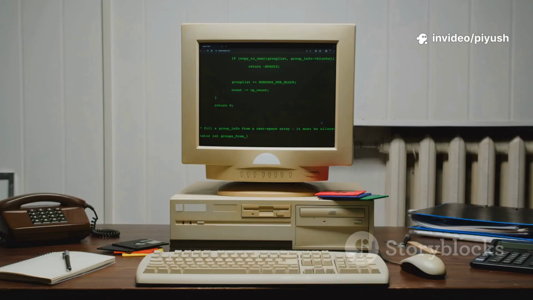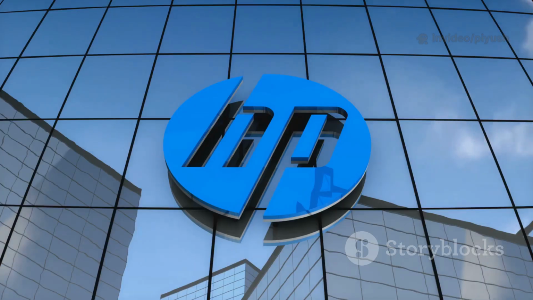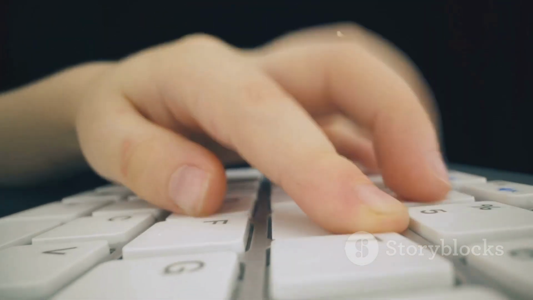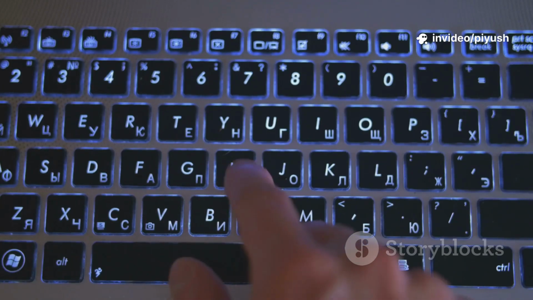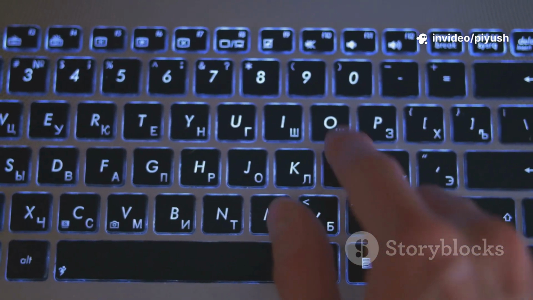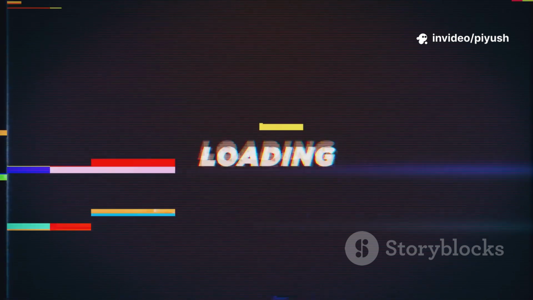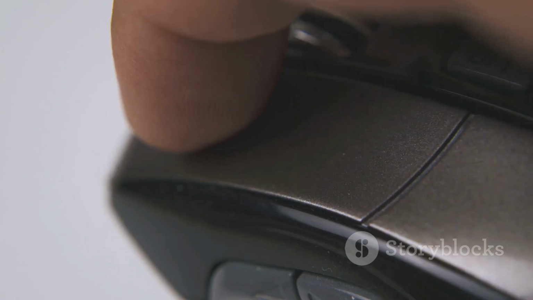Turn on your computer, and as soon as the screen lights up with the manufacturer's logo, like Dell, HP, or Lenovo, immediately start pressing the designated boot menu key repeatedly. Don't just press it once, tap it continuously until the boot menu appears on the screen. If Windows starts to load as normal, you missed the window of opportunity. Don't worry, just shut down the computer and try again.